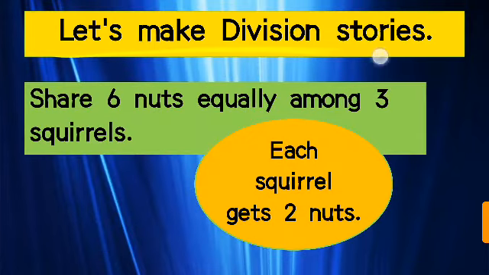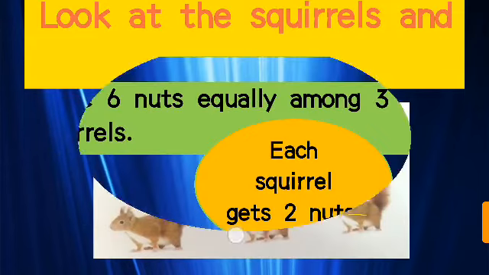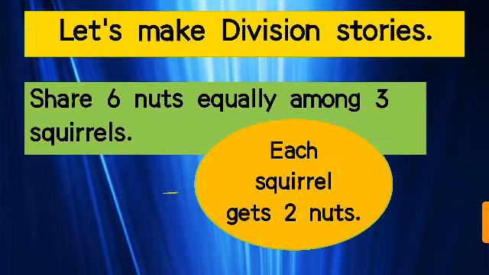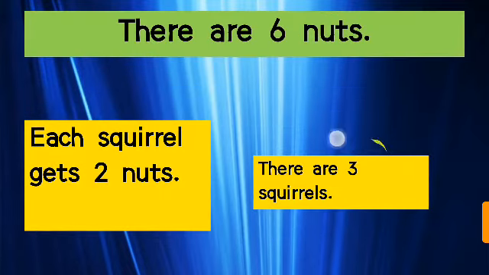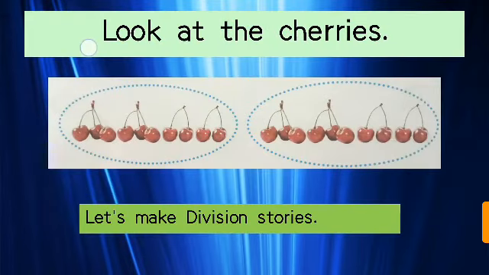Let's make division stories. Share 6 nuts equally among 3 squirrels. In this way each squirrel gets 2 nuts. It's very simple. So how many nuts are there? There are 6 nuts. So each squirrel gets how many nuts? 2 nuts. And how many squirrels are there? There are 3 squirrels. So in this way we will frame the stories also.